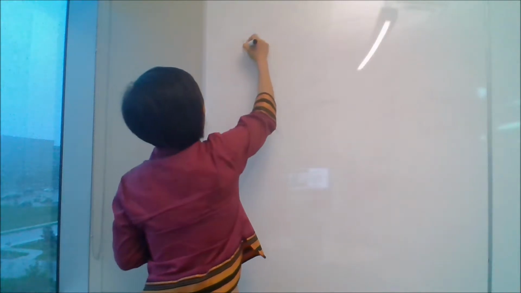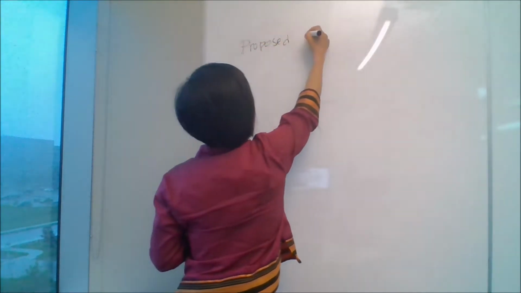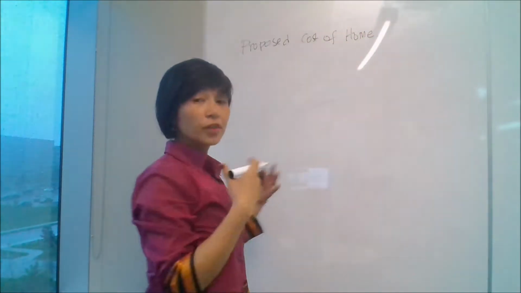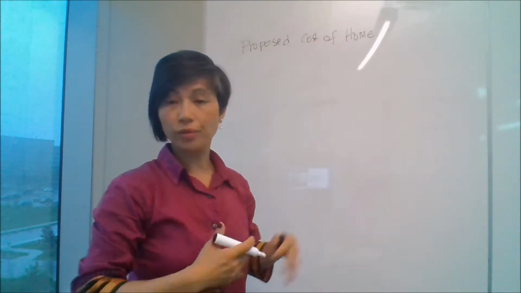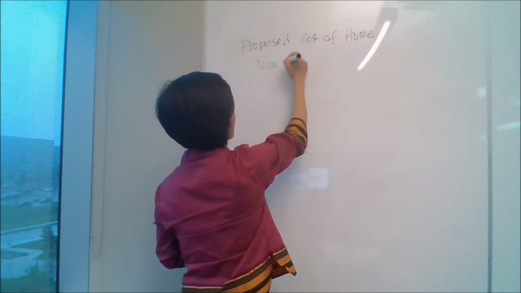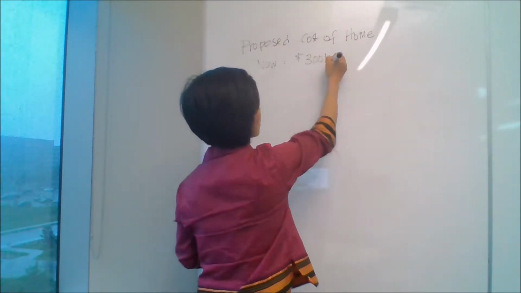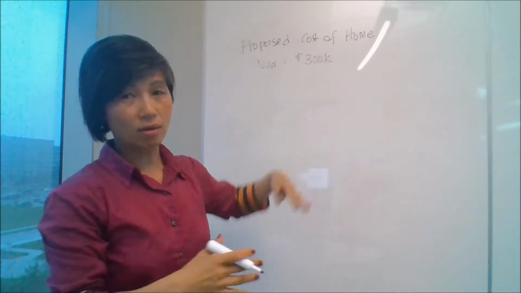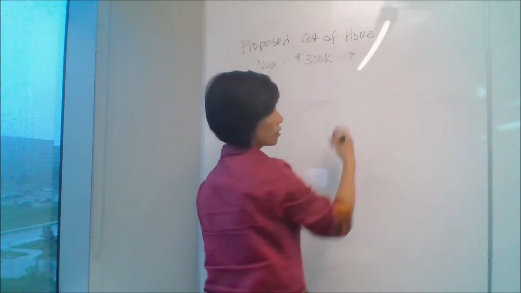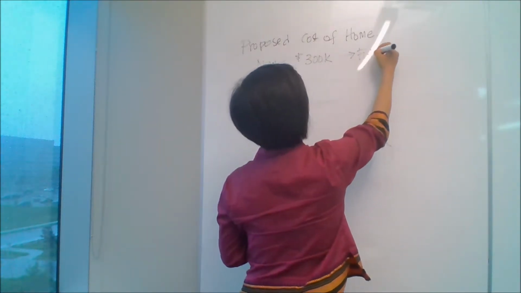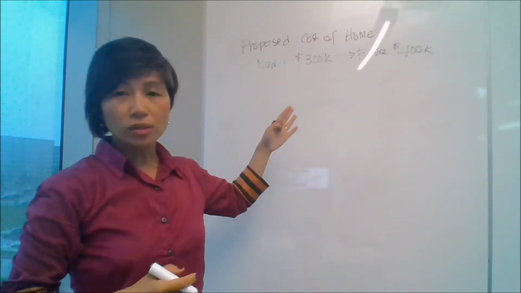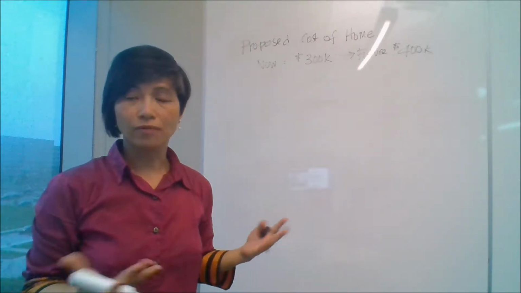Okay, so this is the proposed cost of the home. So this is the future price. Okay, so at the end of your 2-year or 3-year term, how do we come up with that? Okay, so keep in mind that the house price now that we would buy, let's say for example, we're going to buy a property now for $300,000. It's worth $300,000, and sometime in the future, whether it's 2 years or 3 years, okay, the house, we agree on the future price, and that's going to be $400,000.